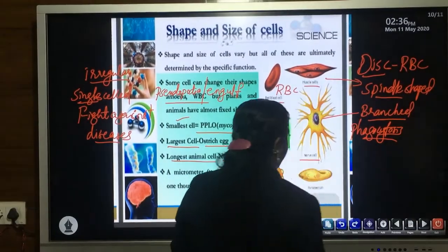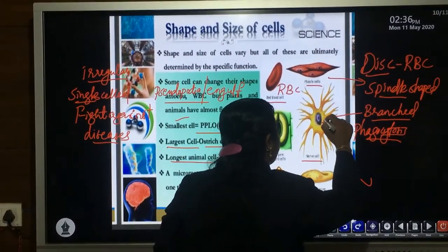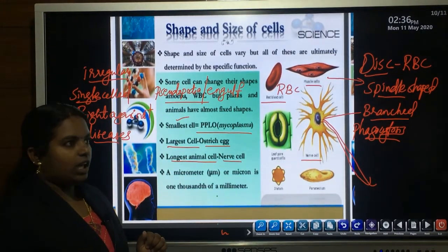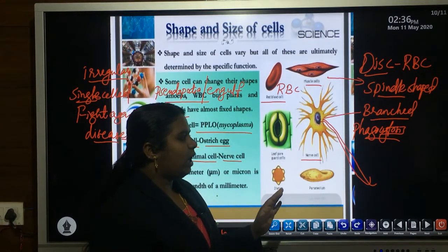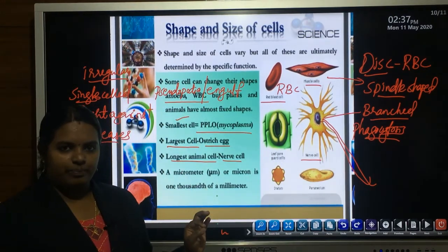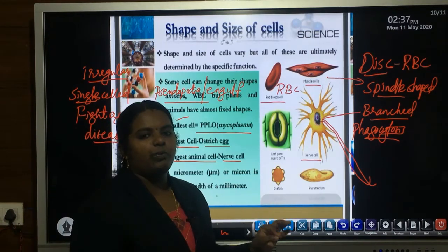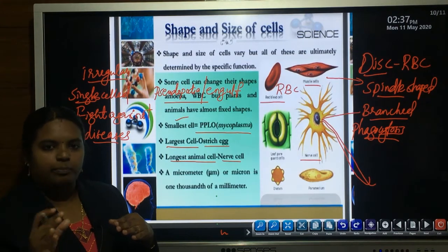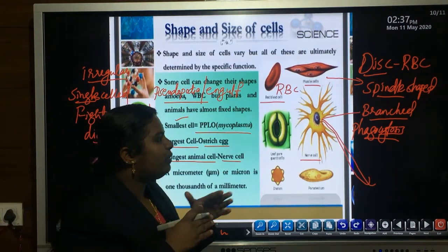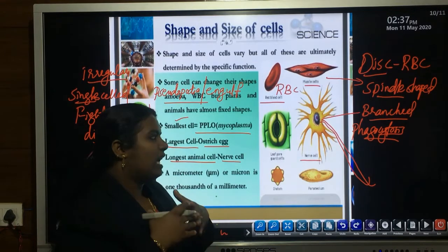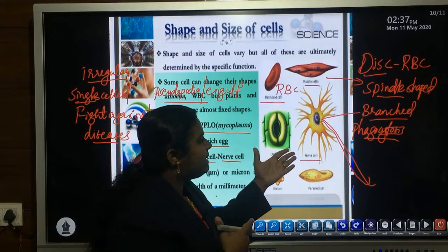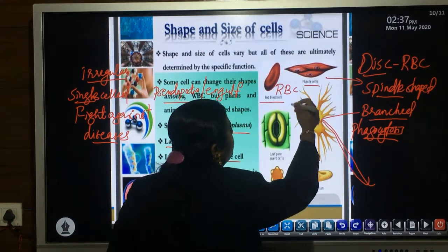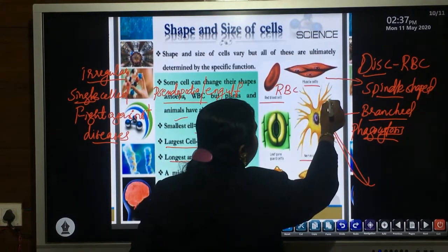Branched shape nerve cell. Here the elongated part is the axon. So, the nerve cell has a branched shape. The main function of this nerve cell, which is a part of the nervous system, is to help in the transmission of nerve impulses or messages from one part of our body to another part. For this transmission, these nerve cells have a branched shape. More branches are here, and these branches are known as dendrites.